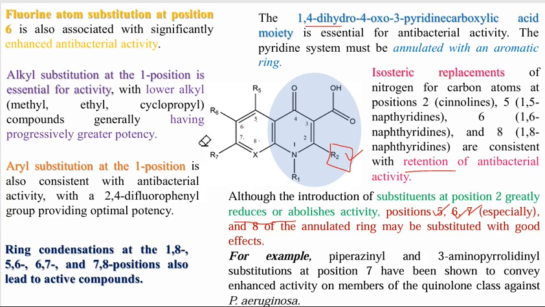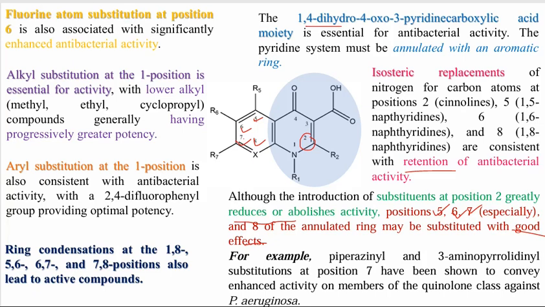must be substituted for a good effect. So any substitutions made at position 2 will reduce or abolish the activity, while positions 5, 6, 7, and 8 of the annulated ring must be substituted for good effects. For example, piperazine and 3-aminopyrrolidine substitutions at position 7 have been shown to convey enhanced activity on members of the quinolone class against Pseudomonas aeruginosa.